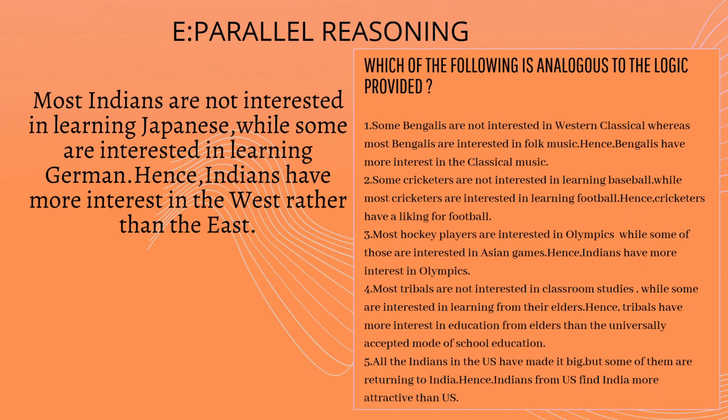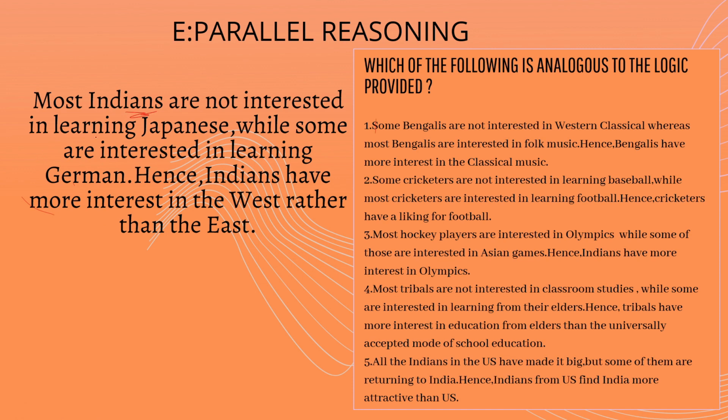So the next type is parallel reasoning. So what's meant by parallel reasoning? It simply means whatever the rule applies in the given passage, that must apply in the option as well. See, for instance, most Indians are not interested in learning Japanese, while some are interested in learning German. Hence, Indians have more interest in the West rather than the East.